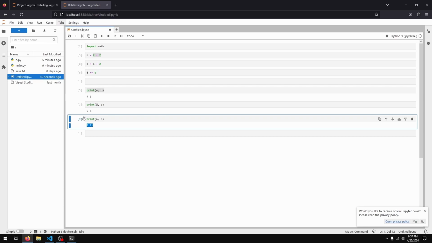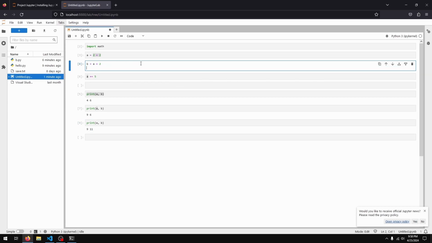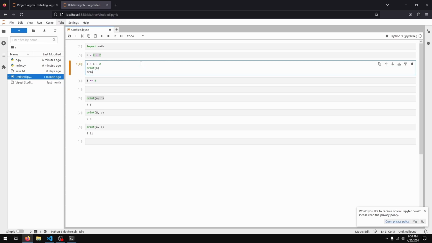so that was a was 9 plus 2, you get an 11. So with this you can mix and match parts of Python code, and you don't have to execute it sequentially or in order. You can execute it in any order you like, which really helps with testing. In this example I have written one line per code cell, but you can actually have multiple lines per code cell. So I can do that, print b, print a, whatever, and that works fine as well. You can see.